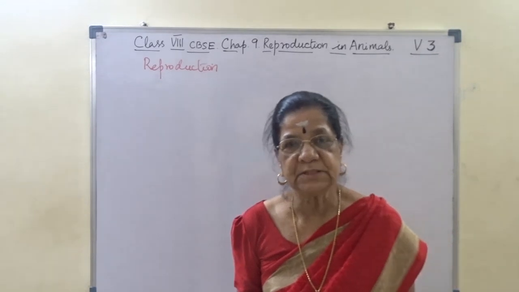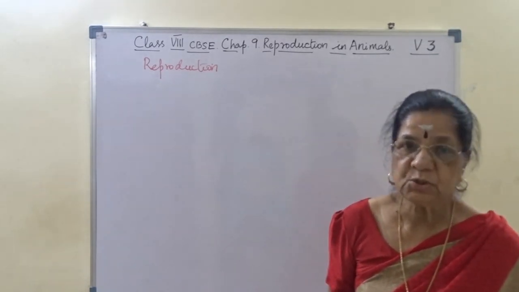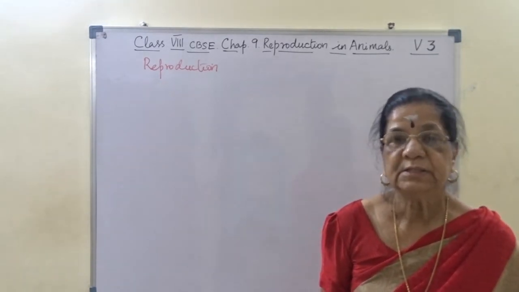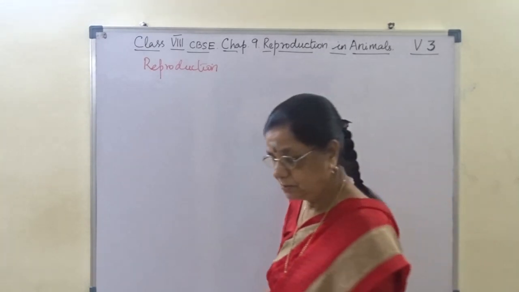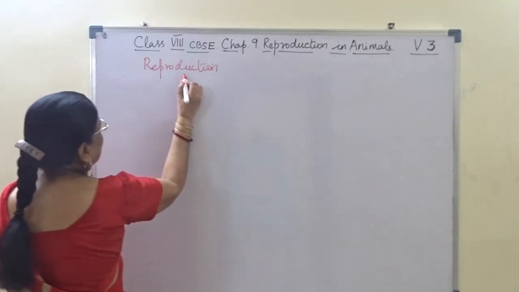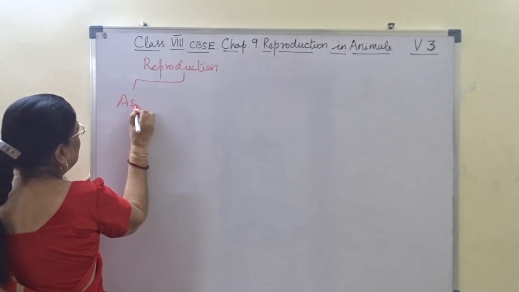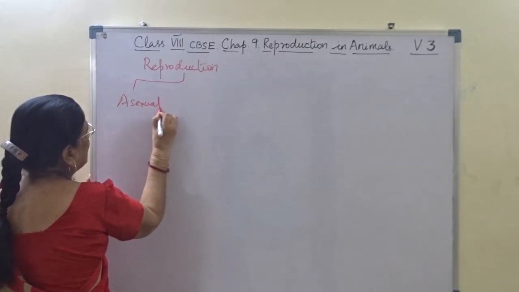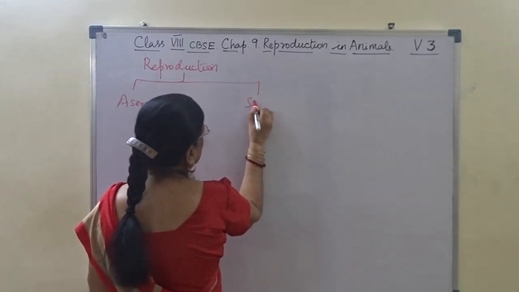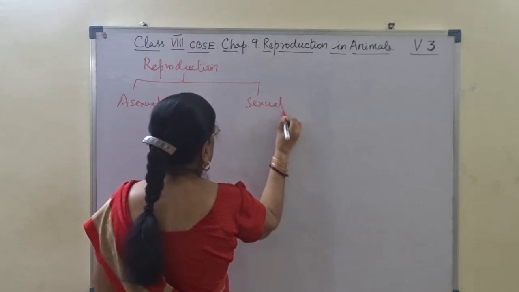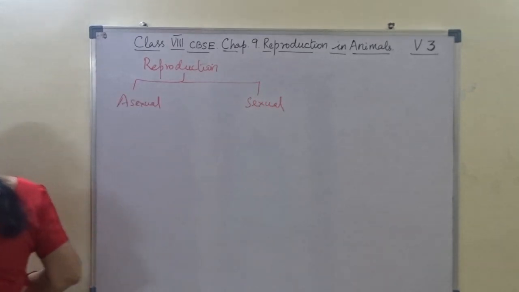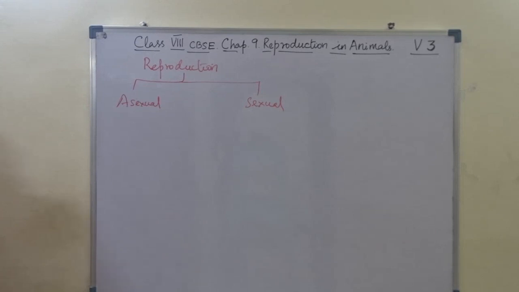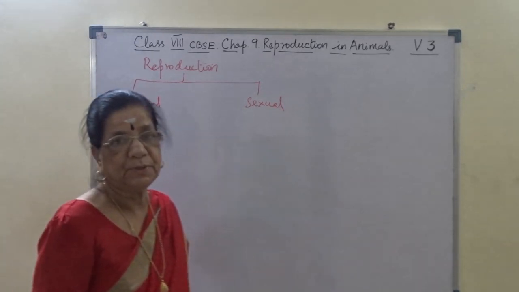Similarly, reproduction in animals also goes on. Now this reproduction, as we know, is of two types, asexual and sexual reproduction.